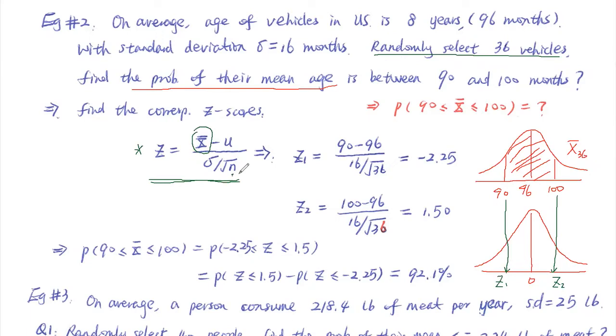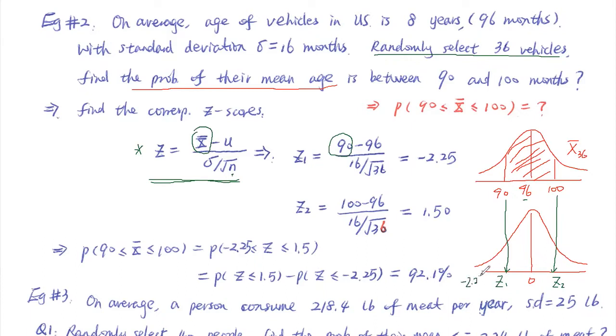So write down step by step. Mu is 96, we got that. Sigma 16 divided by square root of 36, the sample size. So what's this number here corresponding to? That's the sample average, the first number we are trying to map, 90. So we plug that in, and Z1 is equal to what? Negative 2.25, everybody.